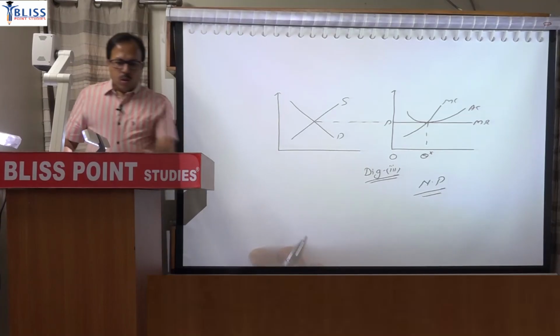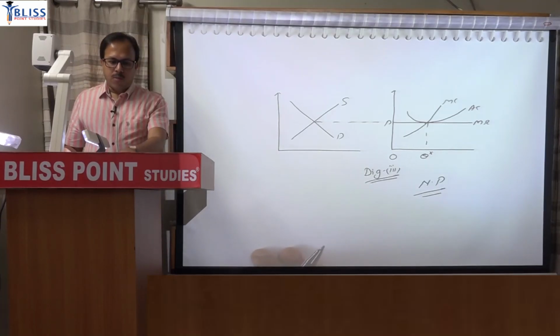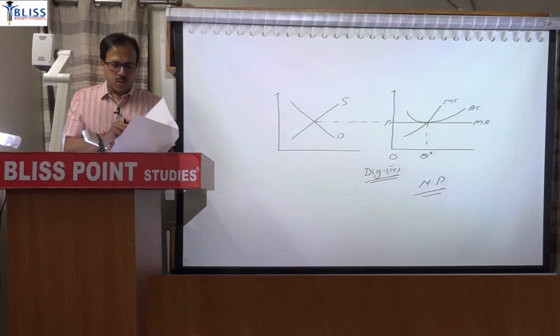Now one more question has been asked from the perfect competition section in the 2019 paper, the paper from the year before last.